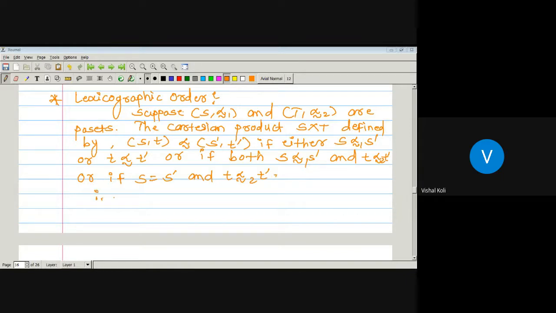That is, one ordered pair is less than a second ordered pair